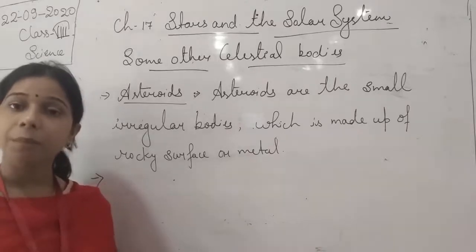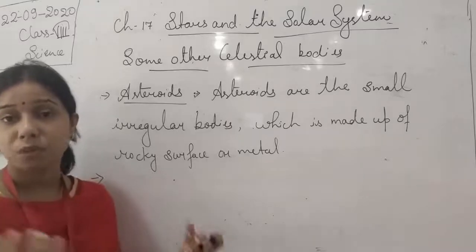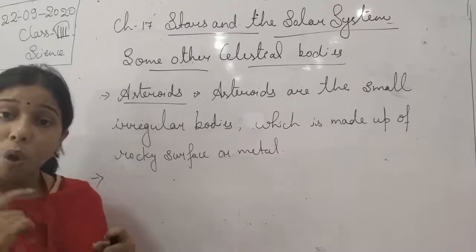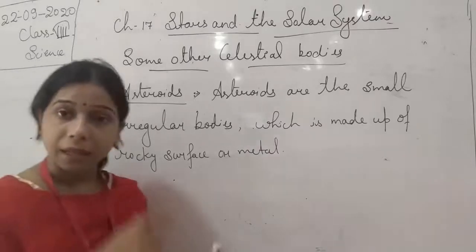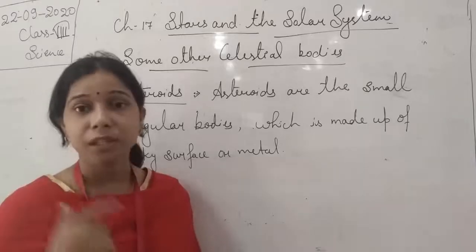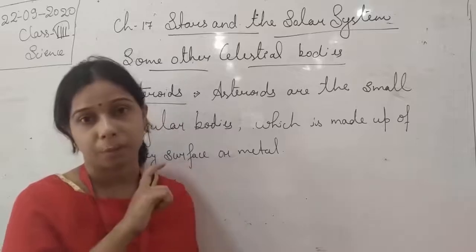No, it can be present near the planets also, and sometimes they revolve in the orbit of the planet. It means the orbit in which the planet is moving, the asteroid can also be present in the same orbit.